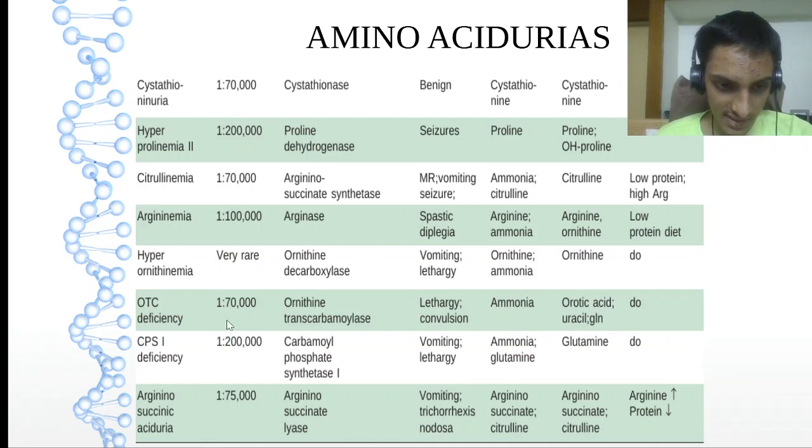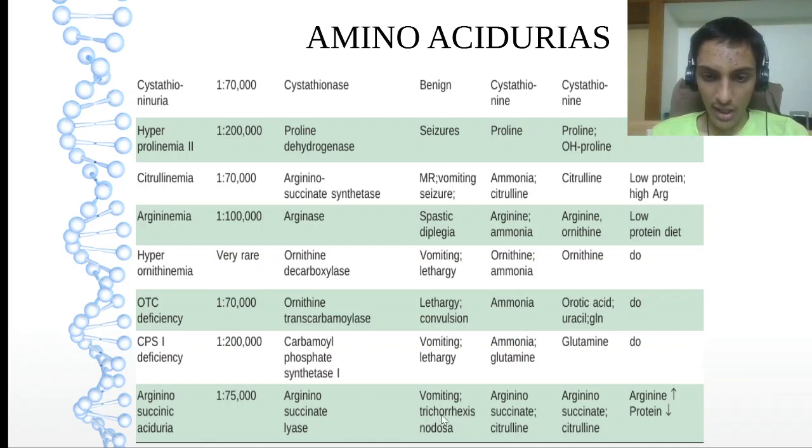Argininosuccinic aciduria: argininosuccinase enzyme, mainly causes trichorrhexis nodosa. I repeat, trichorrhexis nodosa.